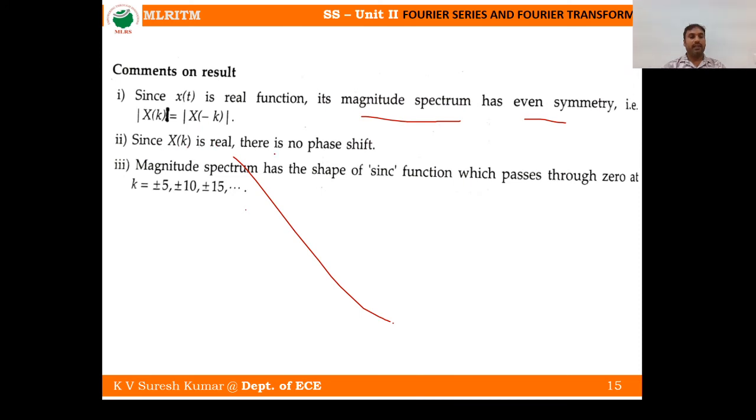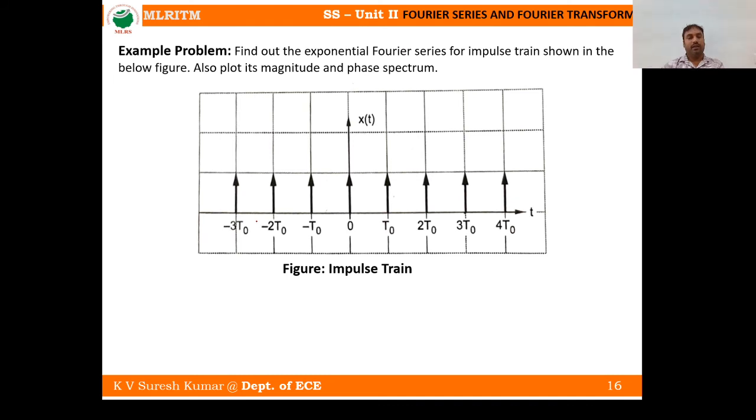Since x of k is real, there is no phase shift. Yes, the magnitude spectrum has the shape of a sinc function which passes through 0 at k equal to plus or minus 5, plus or minus 10, plus or minus 15. These are the comments we have observed on the given result.